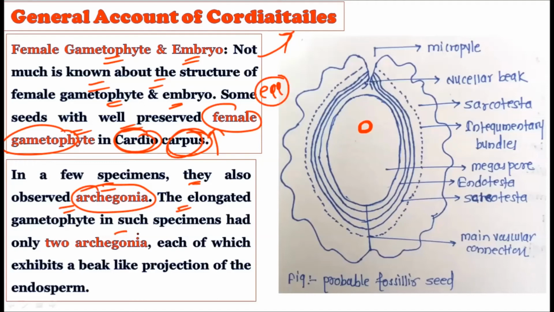The elongated gametophyte in such specimens had only two archegonia, each of which exhibited a beak with a projection of the endosperm. So endosperm projection is there, and the beak-like structure is present in the archegonia. The two archegonia are present inside the female gametophyte.